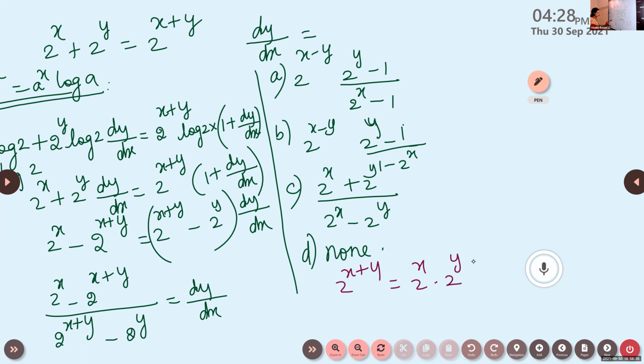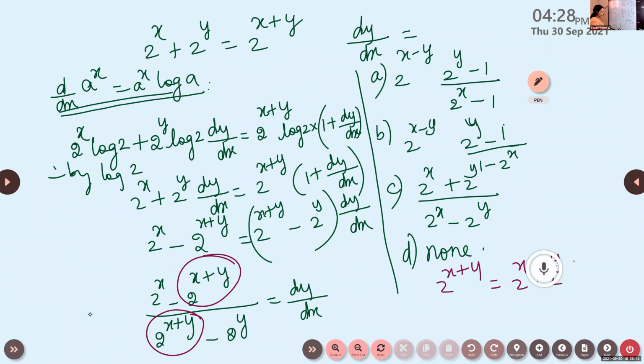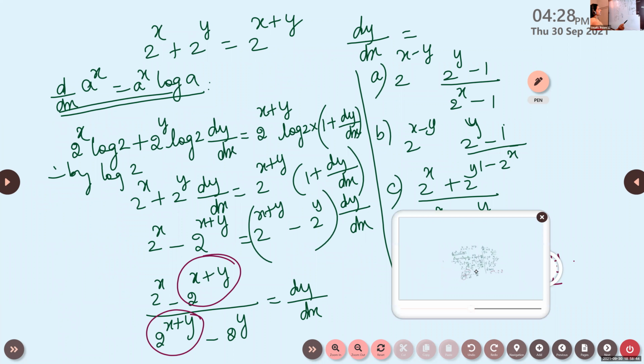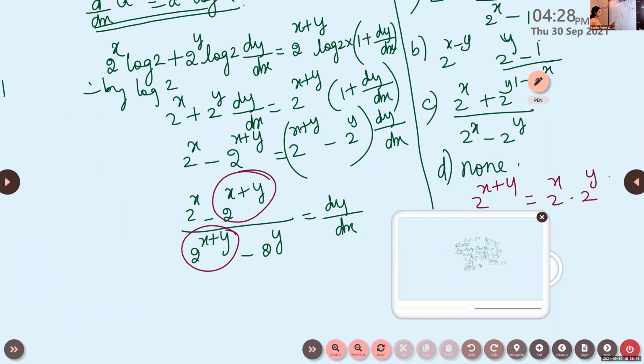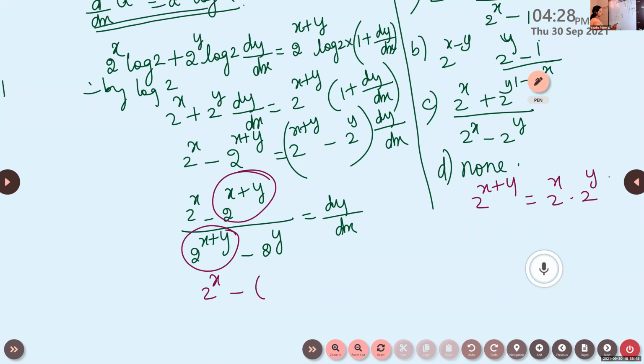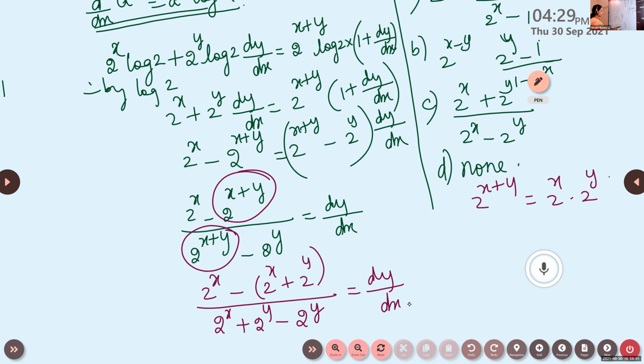So whenever we get 2 raised to x plus y, you replace it with this. When you replace it, what will you get? 2 raised to x minus 2 raised to x plus 2 raised to y. Again, in the denominator, 2 raised to x plus 2 raised to y minus 2 raised to y is dy by dx. When you open the bracket, these two will get cancelled.